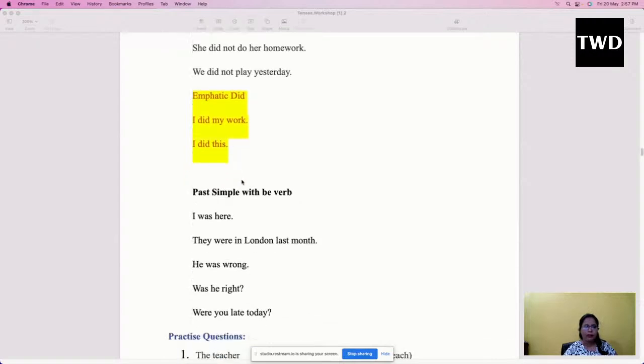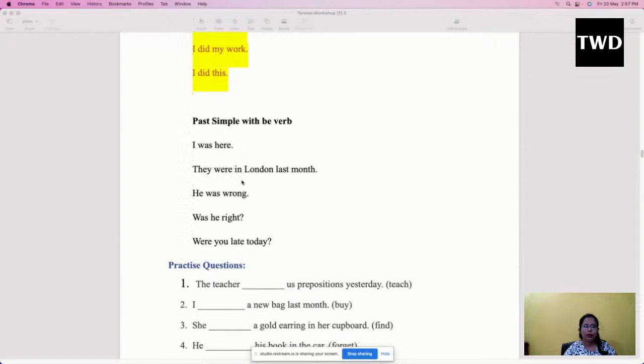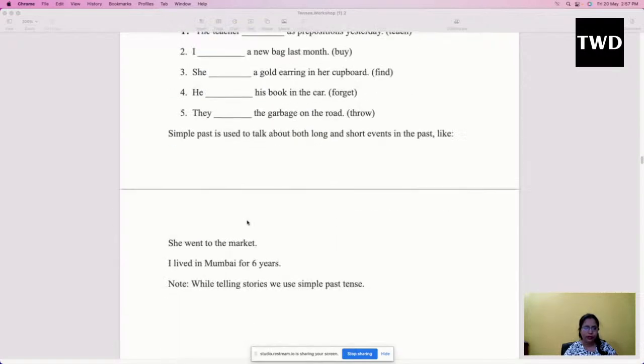Okay, past simple with the be form of verb, like was and were. I was here, they were in London. So was and were are considered as past helping verbs. These verbs will help you to understand whether the action was in the past or in the present. So the moment you use was and were, people will understand that yes, this action took place in the past, right?